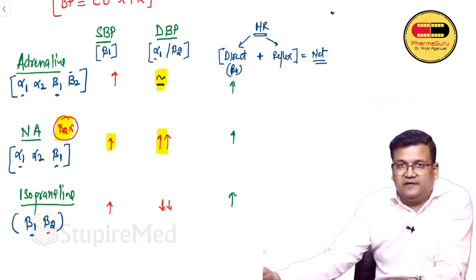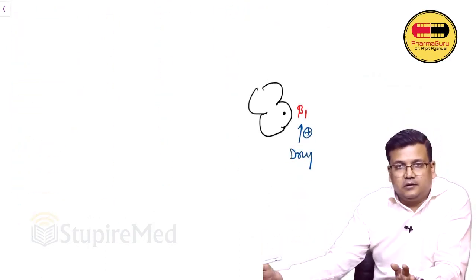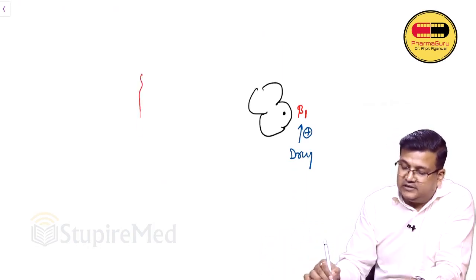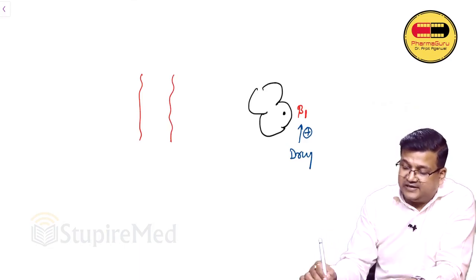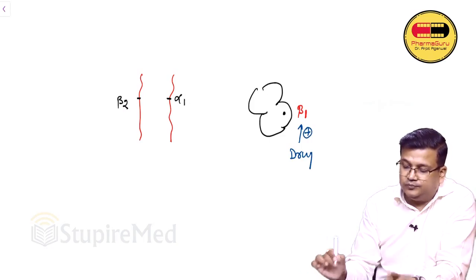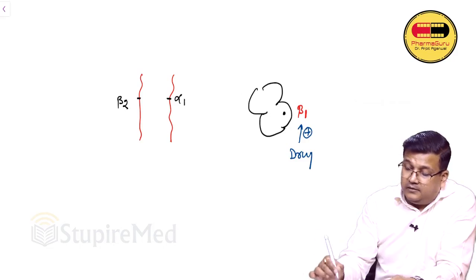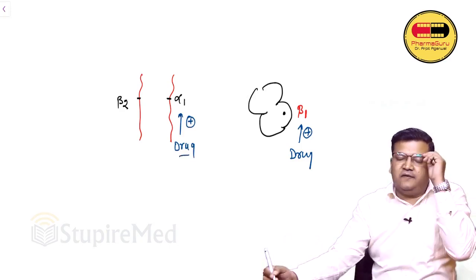We are left with the reflex. What is this reflex mechanism? Now for a moment forget the heart and focus on another tissue known as blood vessel. So this is a blood vessel. Now blood vessel has either alpha 1 or beta 2. It has no beta 1. Now suppose the drug is acting only on alpha 1. Okay, the drug is an alpha 1 agonist.